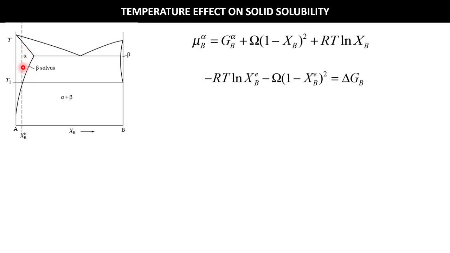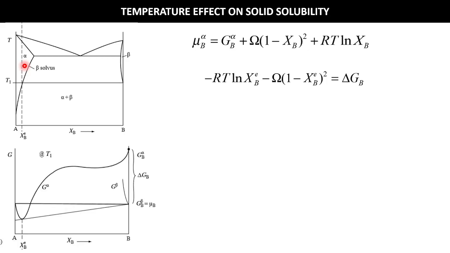So the chemical potential, you can see, the stability of beta phase is very narrow. That's why the Gibbs free energy has a sharp increase like this. It's like an intermetallic, like cementite.